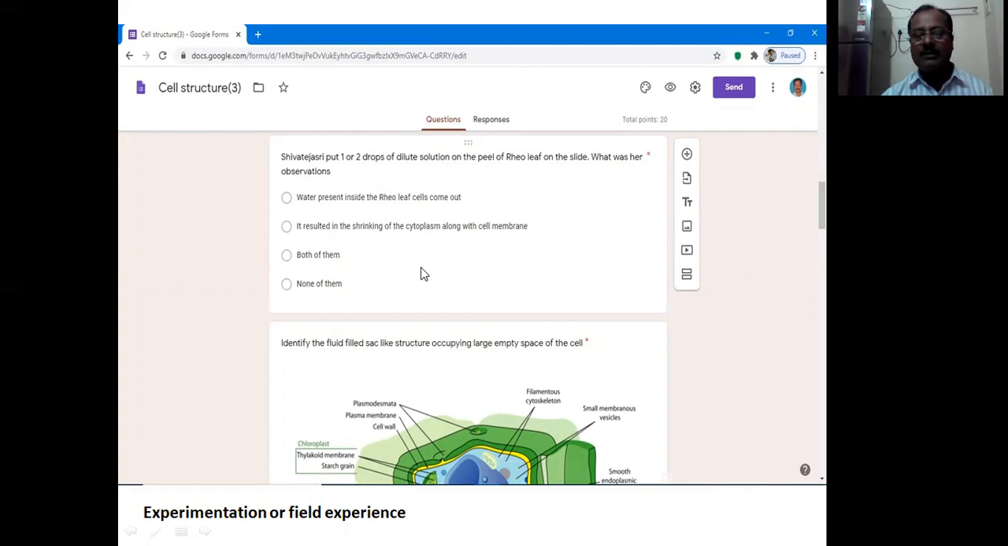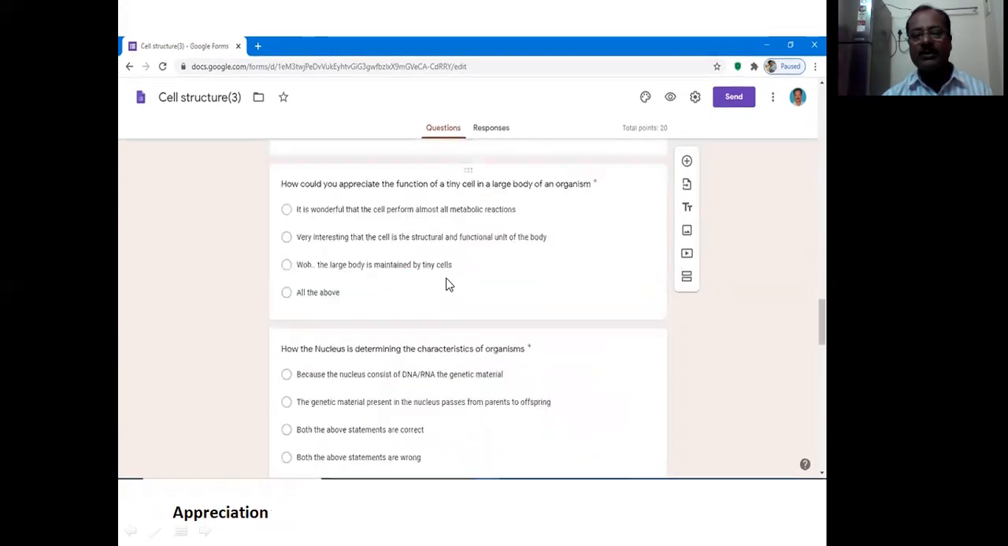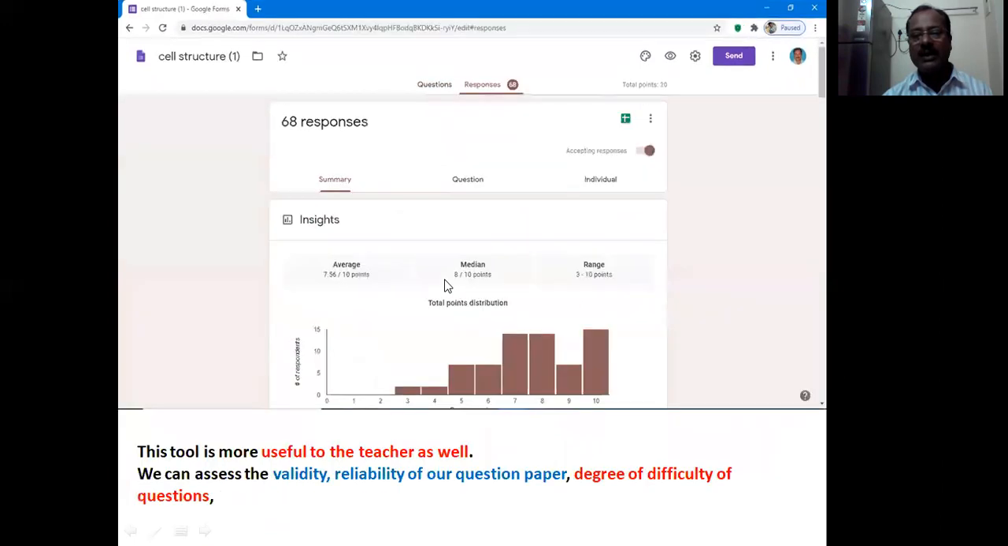We did some experiments in the laboratory, and whatever observations we observed in the lab, once again we are recalling from here. Shivatejasri put 1 or 2 drops of dilute solution on the peel of Rhoeo leaf on the slide. So what was her observation? Water present inside the Rhoeo leaf cell comes out, and it resulted in the shrinking of the cytoplasm along with the cell membrane. For information skill, I have given some information through this diagram and asked this question: identify the fluid filled sac-like structure occupying this empty space. Like this, communication through diagrams, appreciation type questions, and application of knowledge in daily life situations.